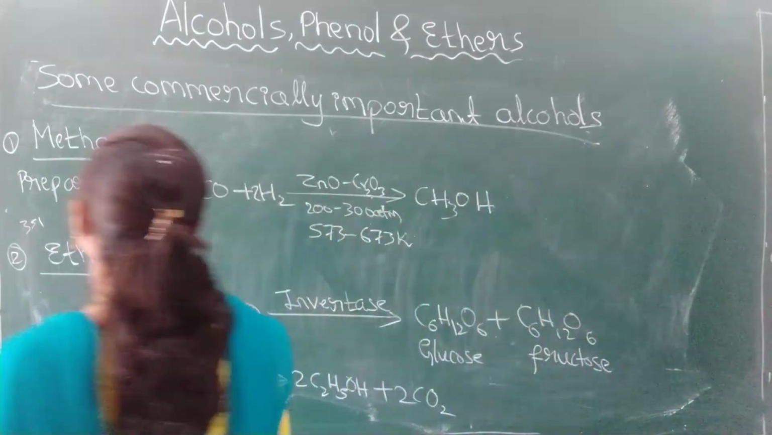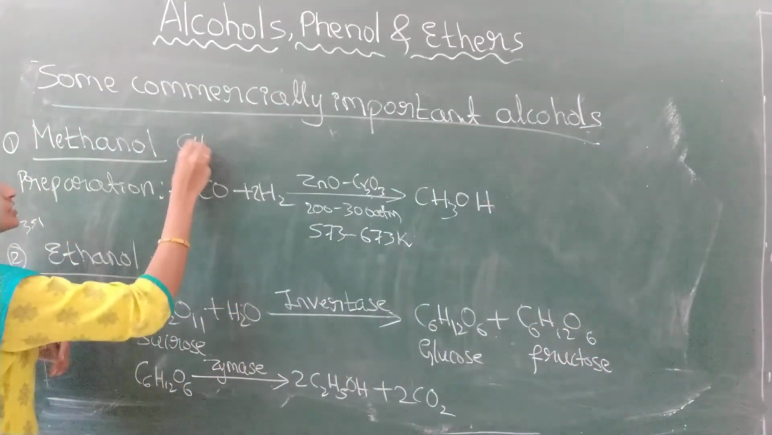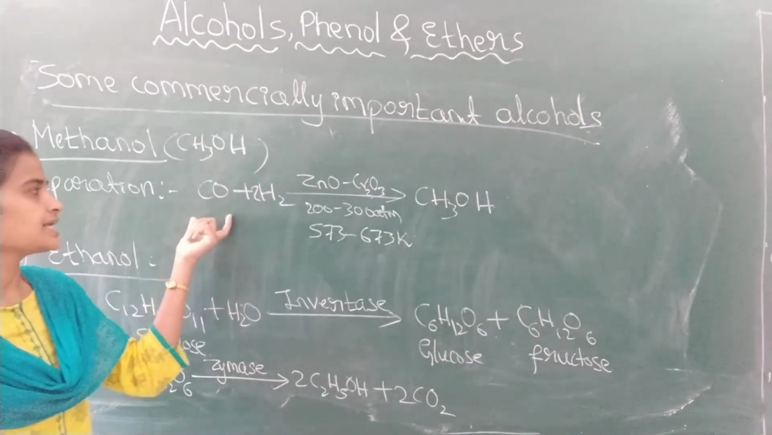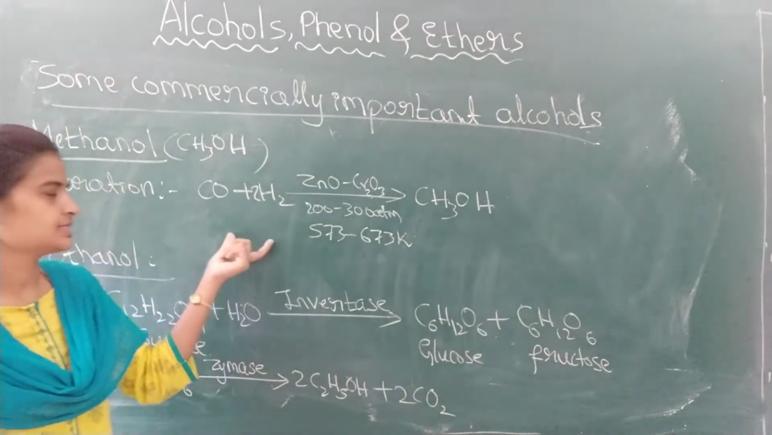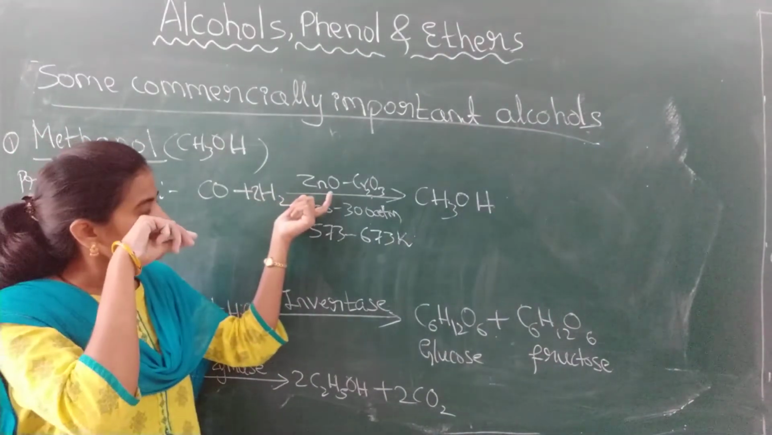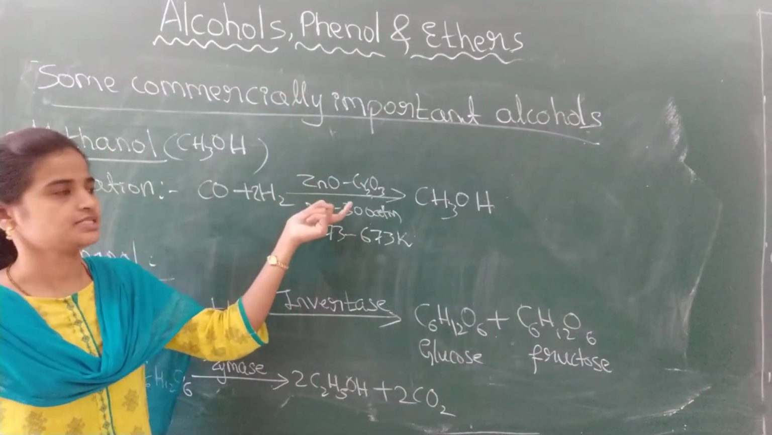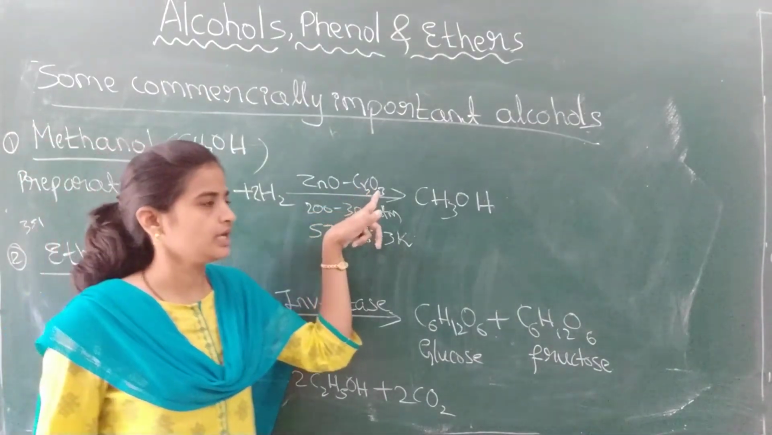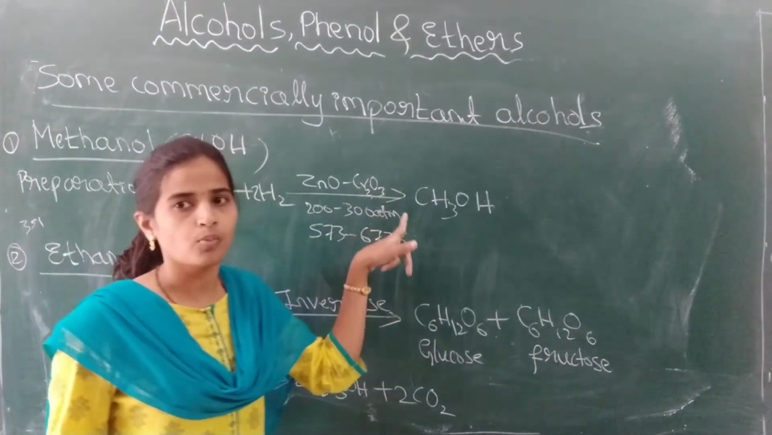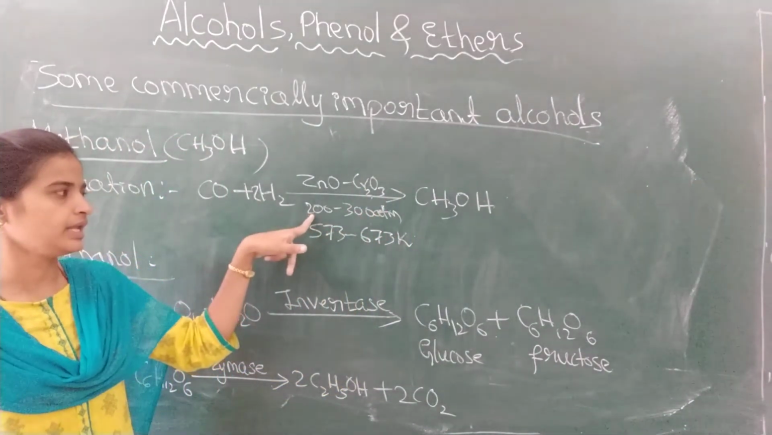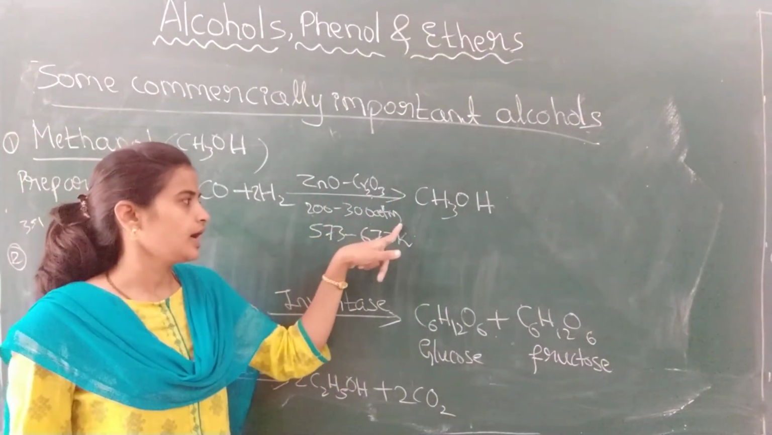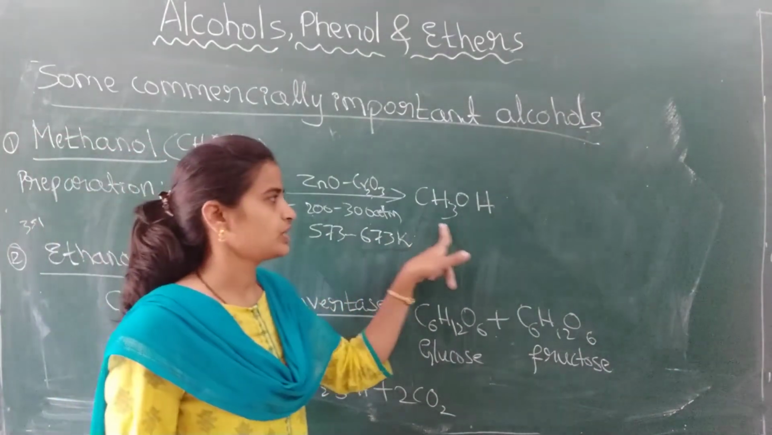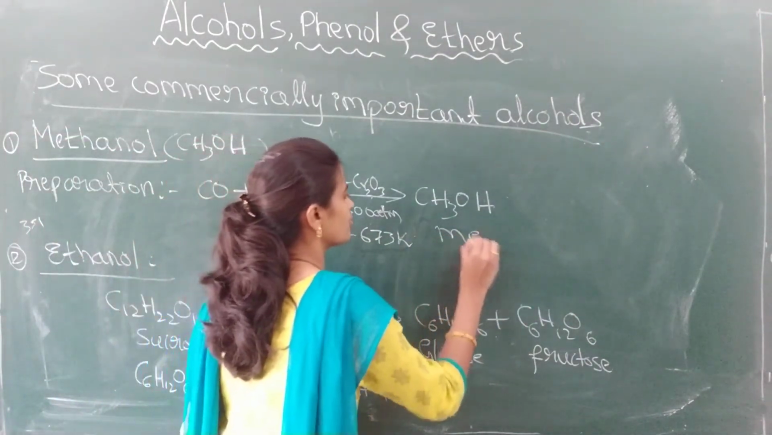See here, methanol, CH3OH. Methanol is prepared by passing carbon monoxide gas in the presence of zinc oxide catalyst and Cr2O3, chromium oxide, as a catalytic promoter, by maintaining 200 to 300 atmospheric pressure and 573 to 673 Kelvin temperature, and methanol is formed.